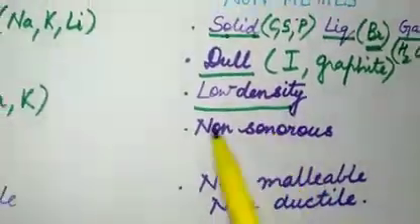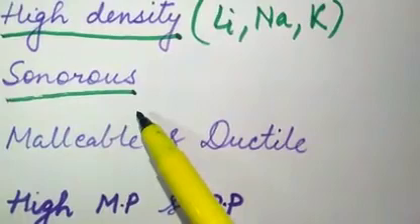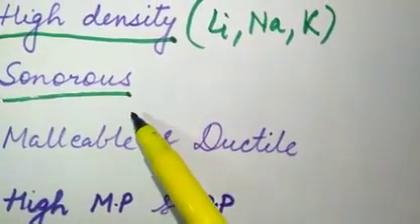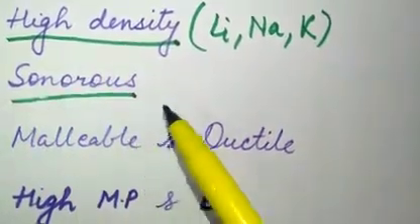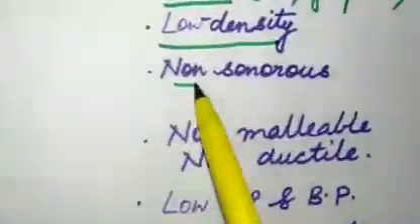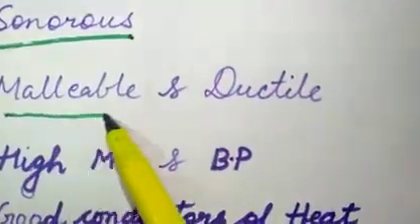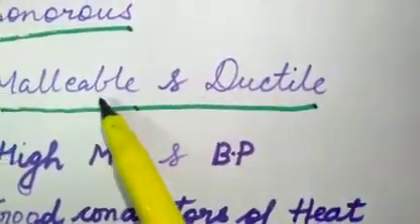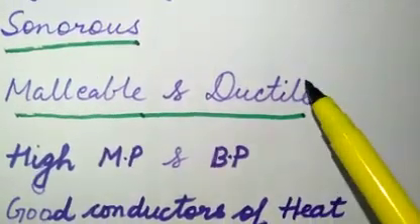Then the fourth one is that all the metals are sonorous. Sonorous means they produce a ringing sound, and your school bells are made up of metal because they are sonorous. Non-metals are non-sonorous. Then we come to the next one. Metals are malleable and ductile. Malleable means they can be drawn into sheets, and ductile means they can be drawn into wires.